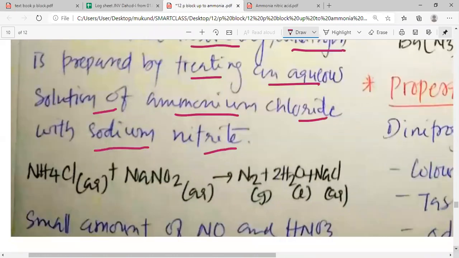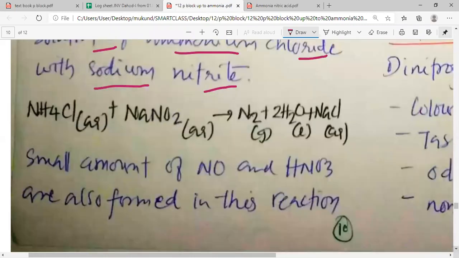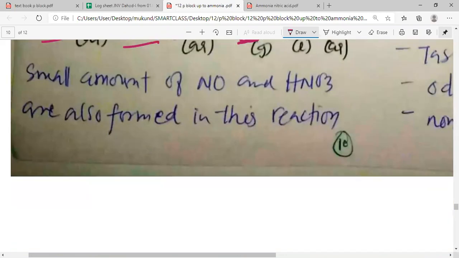When ammonium chloride reacts with sodium nitrite, we get dinitrogen, water, and sodium chloride, NaCl. Small amounts of NO and HNO3 are also formed in these reactions.